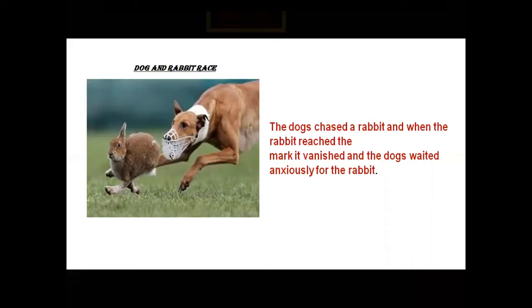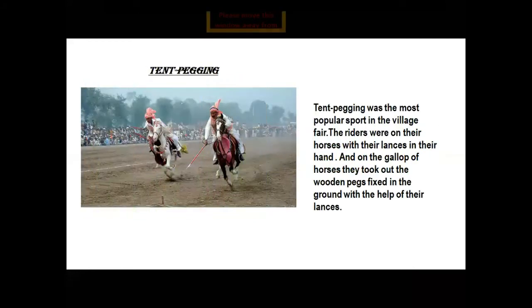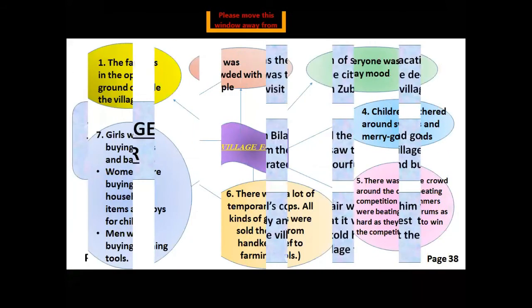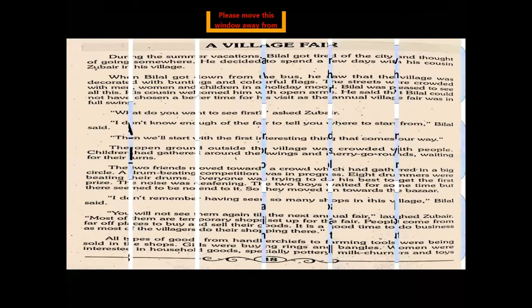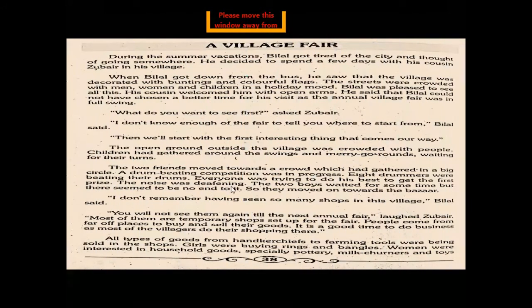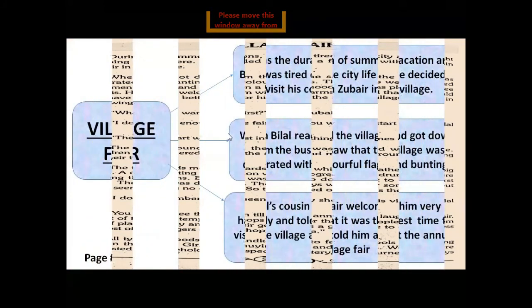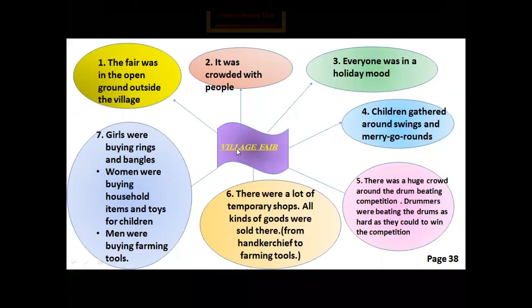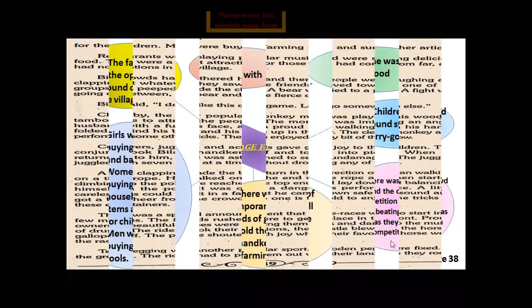So, dear students, I hope you all have understood the chapter, and you all have understood what is third person narrative. Third person narrative is when a speaker writes as a third person, giving the reference of somebody else. Here the narrator, the writer, the author has used Bilal and Zubair as his characters, and he is writing as if he has enjoyed the village fair with the characters of this lesson.